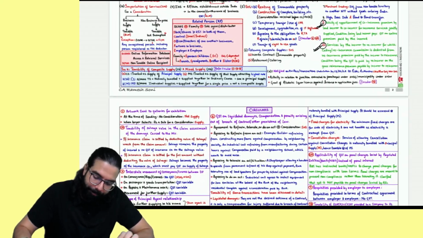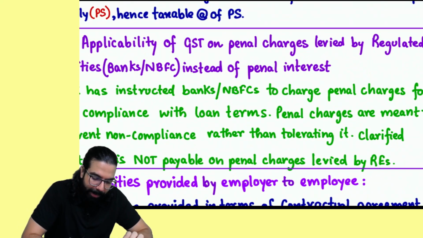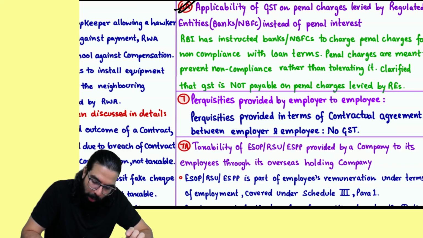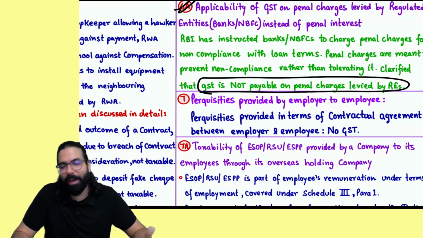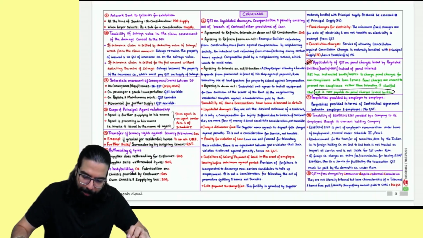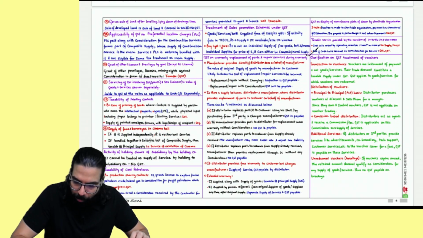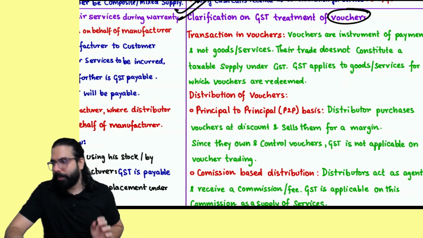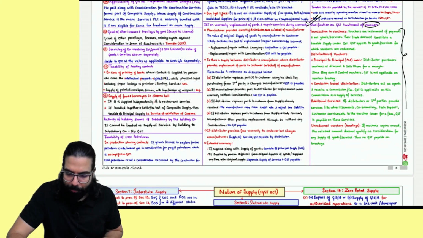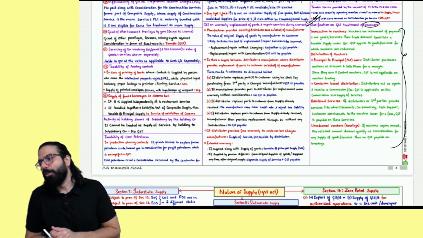Okay, sir. Then, I told you the regulated entities point, that GST is not payable on penal charges which are charged by banks, NBFCs, financial institutions, etc. Done, sir. This point is clear. Again, one more circular on vouchers is over here. The vouchers circular. Yes, sir. This point is clear. Four summaries of the vouchers circular have also been written over here so that you can read it.